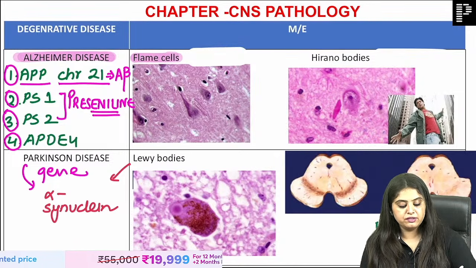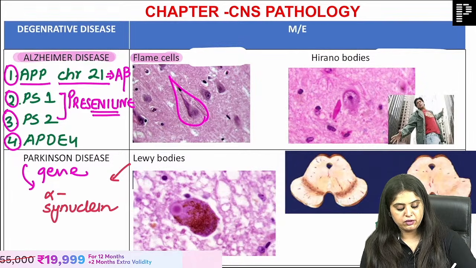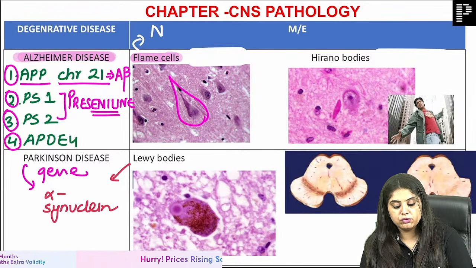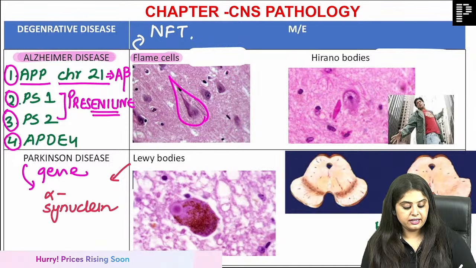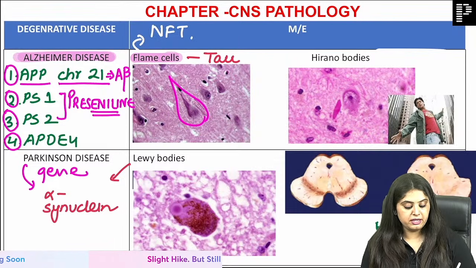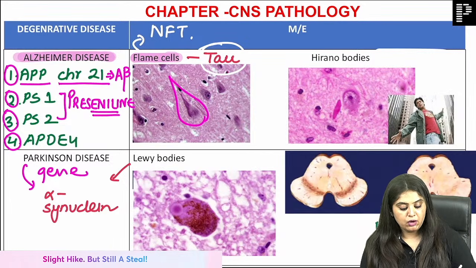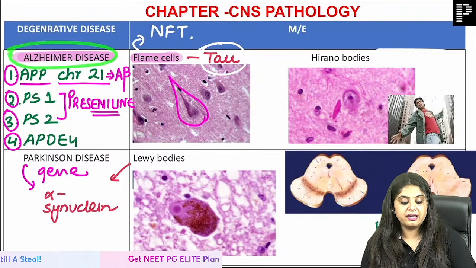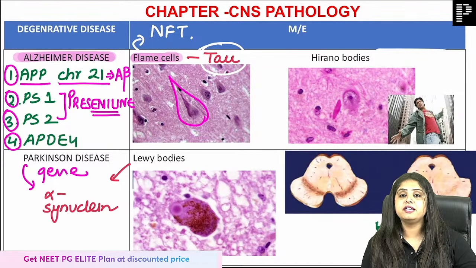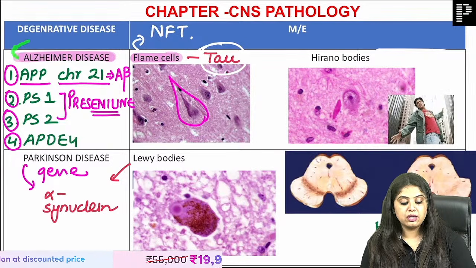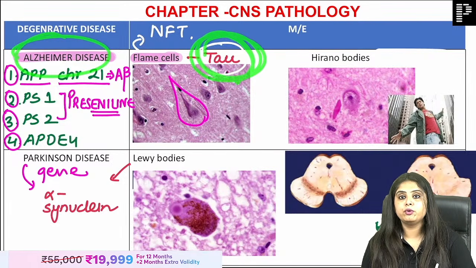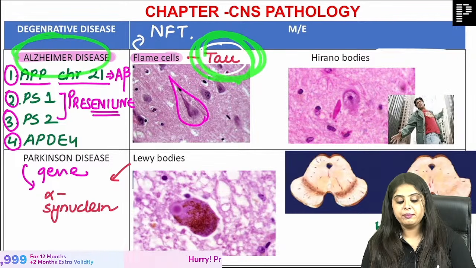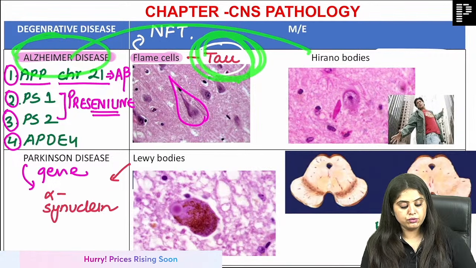Now coming back, when I'm talking about Alzheimer's, I'm not writing it as dementia, you know it. Inside it, what you get to see are going to be the flame cells, and right now you guys were telling me flame cells are also known as neurofibrillary tangles, and neurofibrillary tangles are made up of what? Tau protein. Now one question for every student: Alzheimer's occurs at 70 years and above, the age of Tau G in your family. So Tau G's disease is going to show you tau protein. That is one thing. Now coming to the next, Alzheimer's also shows you Hirano body.